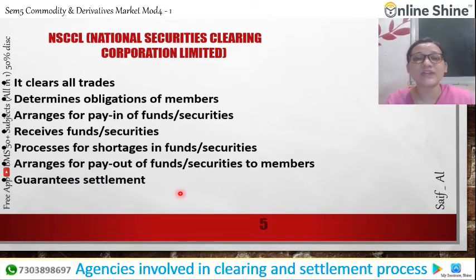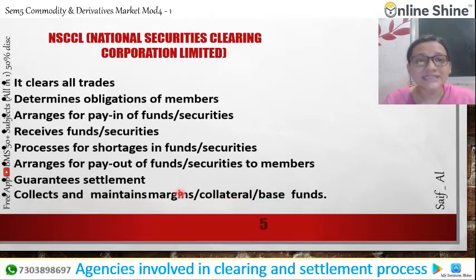Yes, this corporation gives a settlement guarantee on the due date or settlement date. Collection and maintenance of margin or collateral-based funds. They have to collect and maintain the margin. They always maintain the margin, by the member or by collateral.